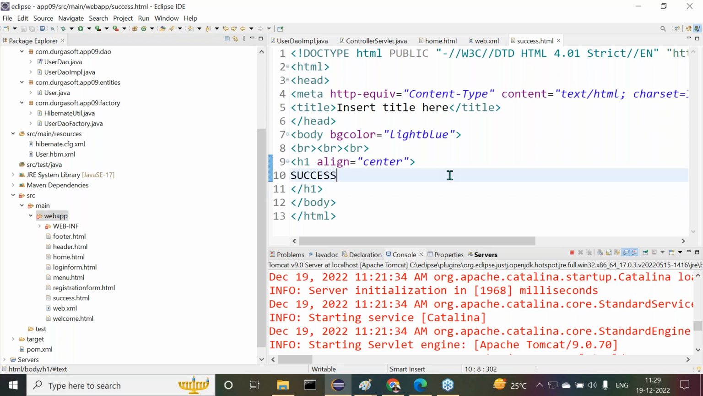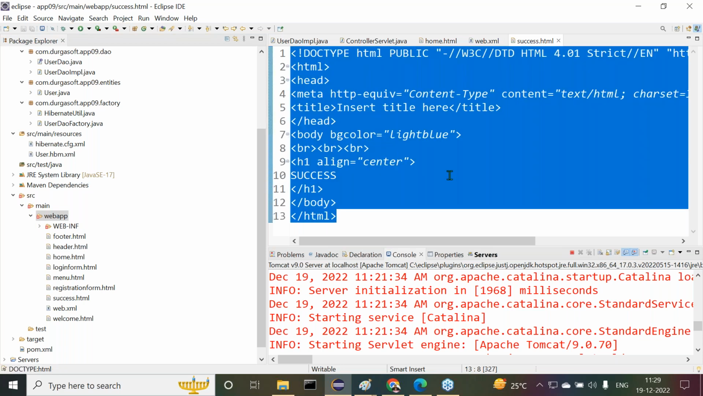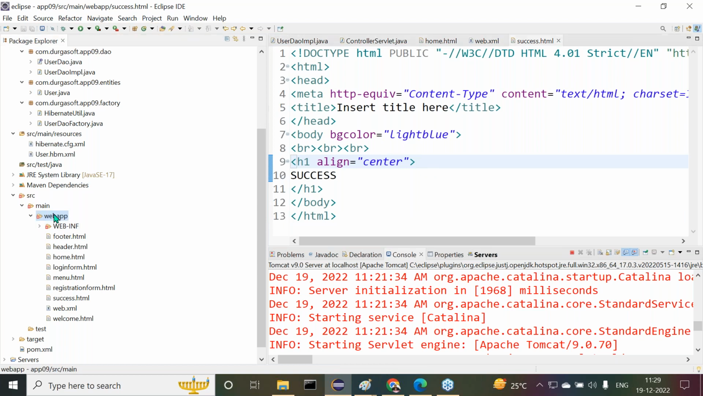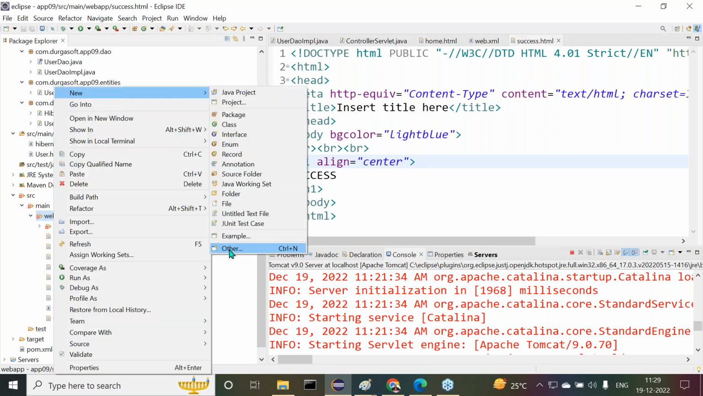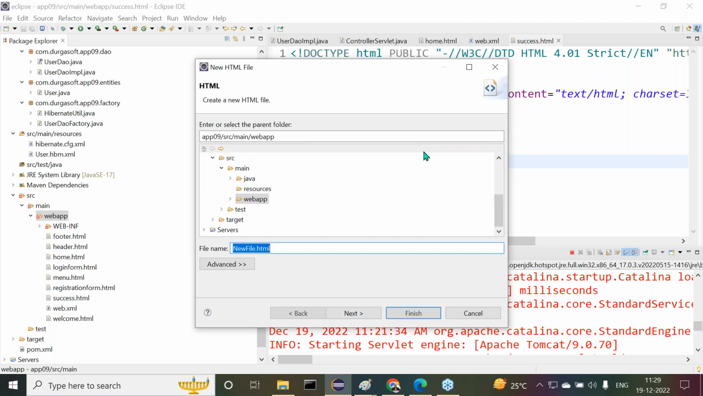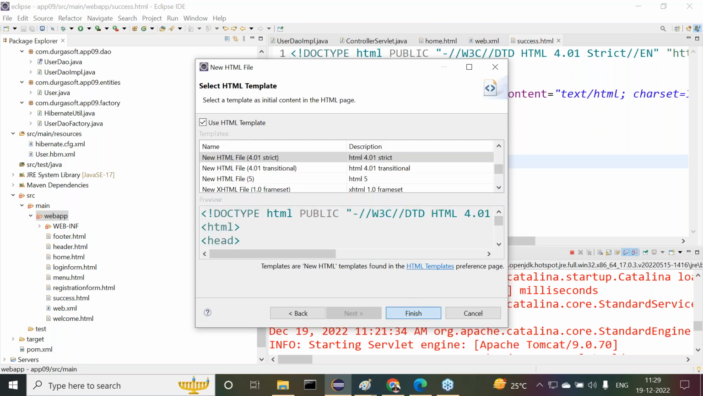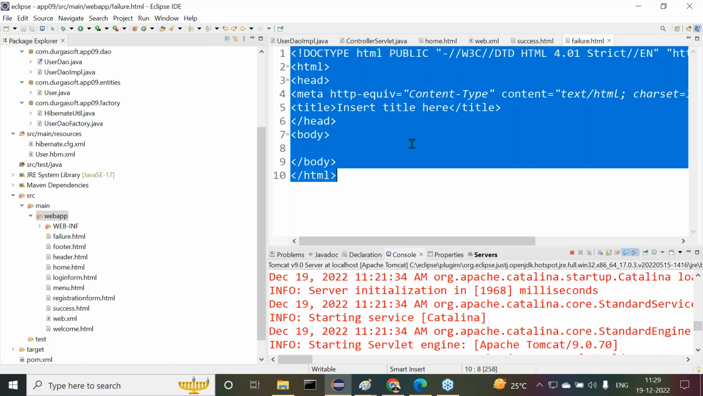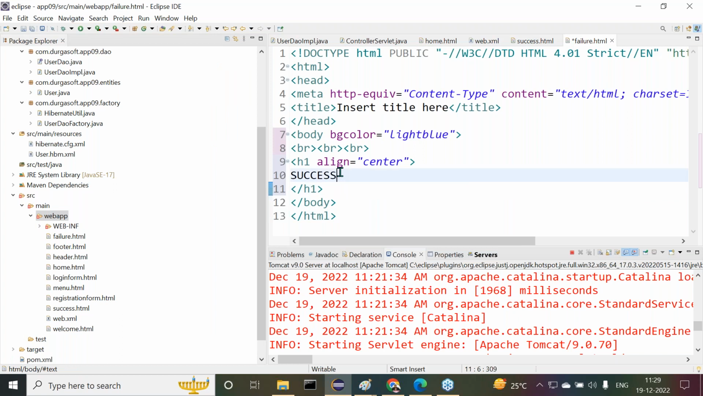Next one, what do we have to perform after completion of this? Similarly, a new HTML file, failure.html, I want to prepare. In place of success, here I have to write failure. Okay, right, sir. Then after that, one more, existed already.